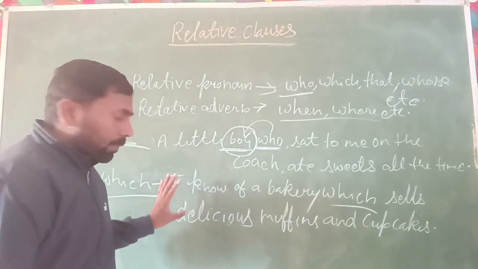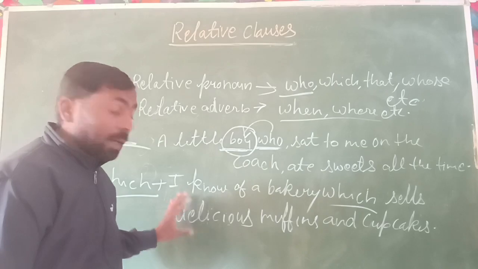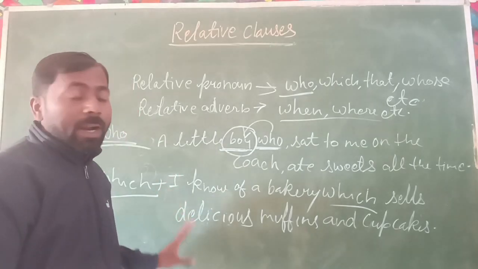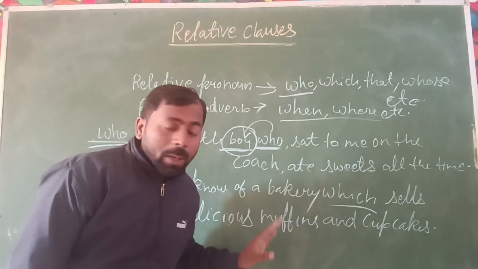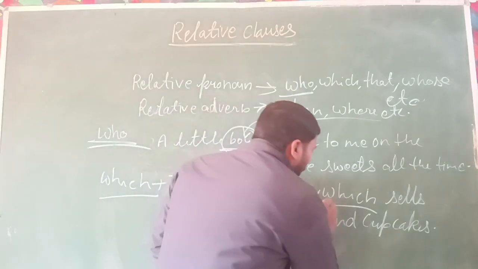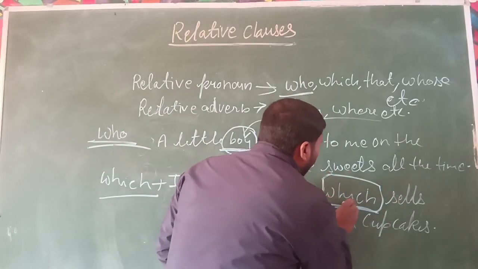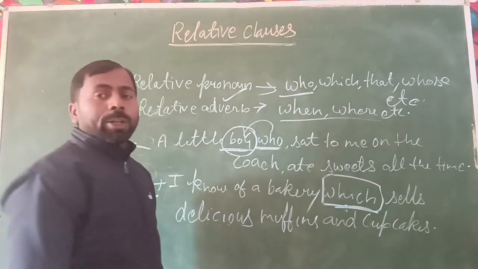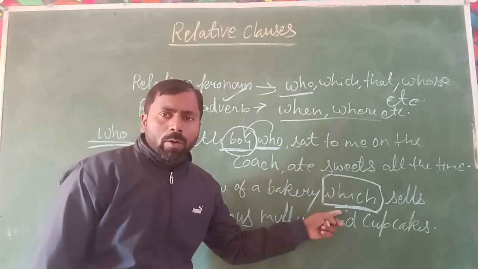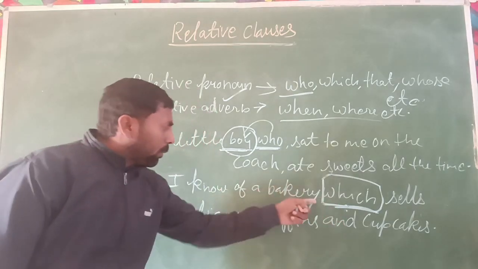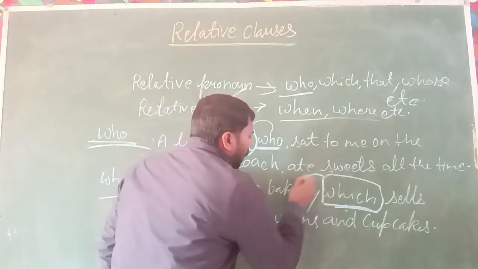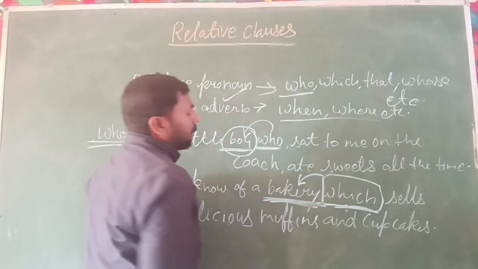Now this is the clause, and when someone asks you what kind of clause it is, you can simply say that it is the relative clause. Why? Because in this sentence you can see a relative pronoun, and it relates both parts of the sentence, and it is used only for a thing or object.